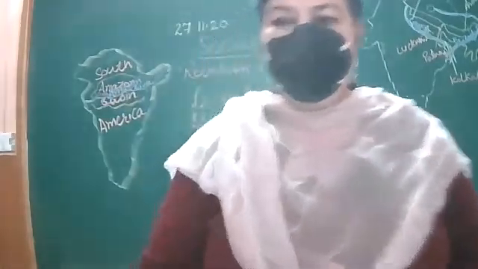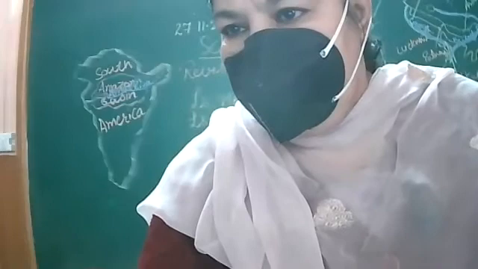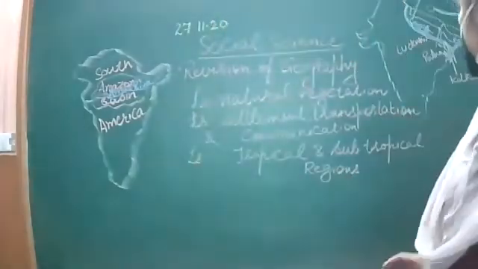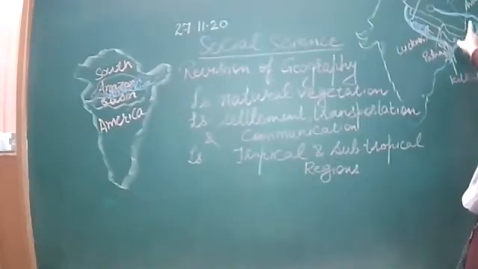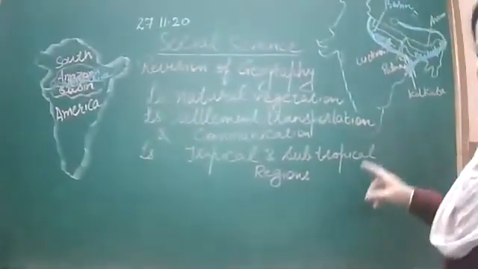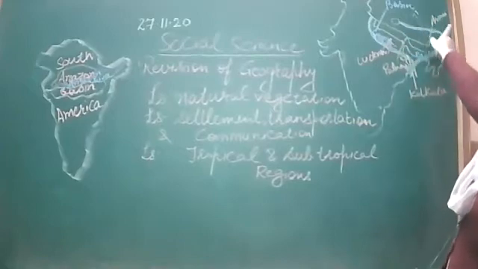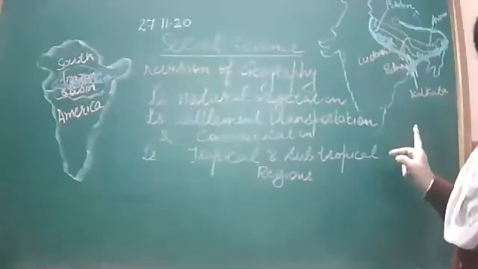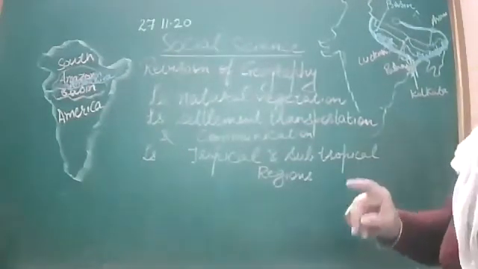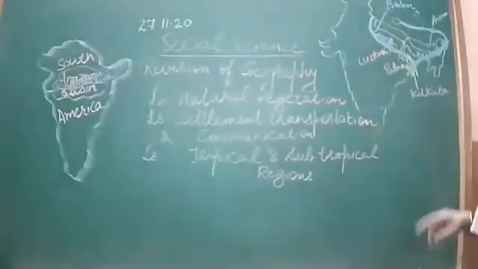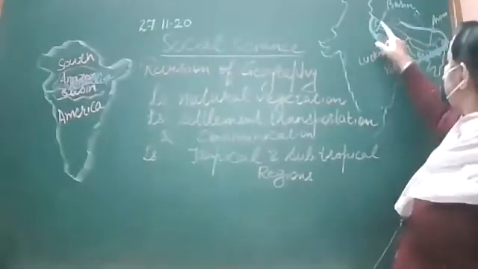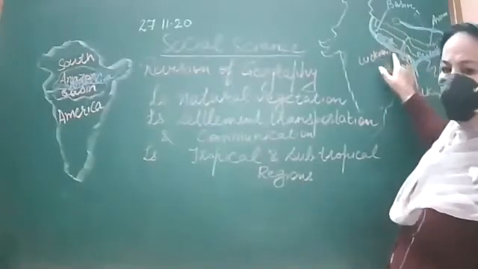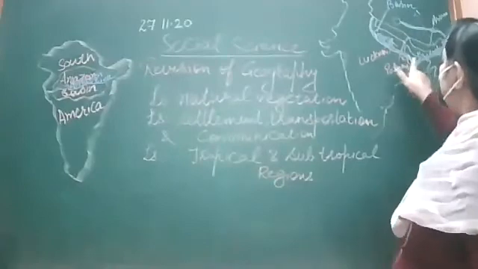So Ganga Brahmaputra basin here is drained by river Ganga and river Brahmaputra. I have told you basin is an area drained by river or its tributaries. So Ganga and Brahmaputra basin is drained by river Ganga and river Brahmaputra.